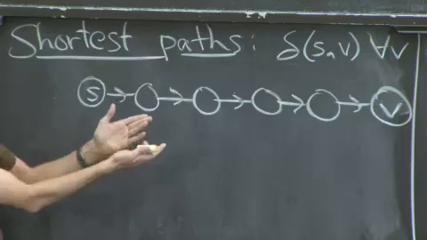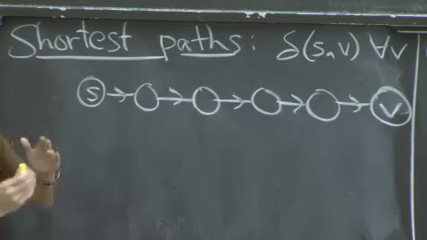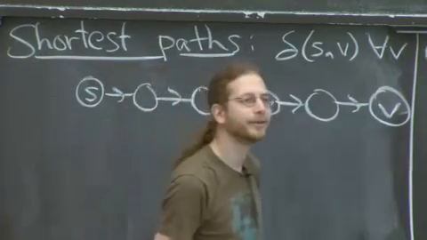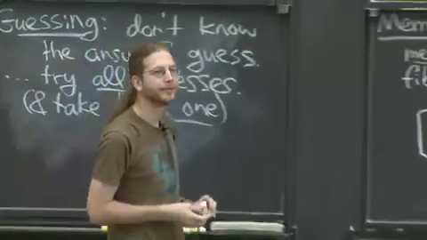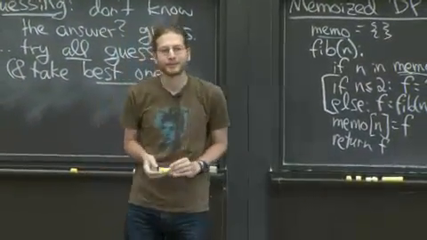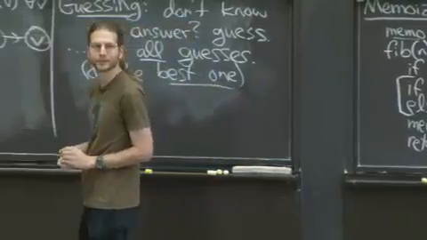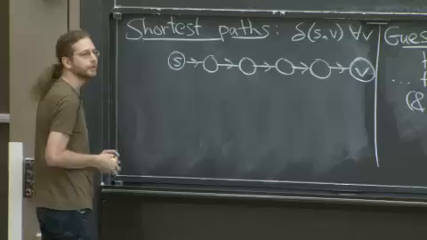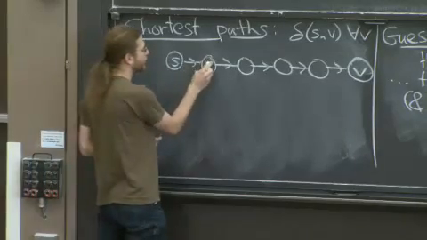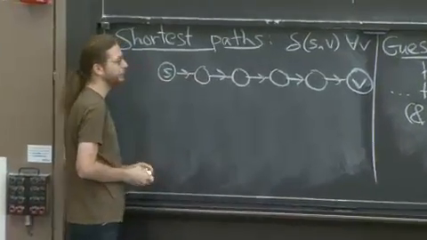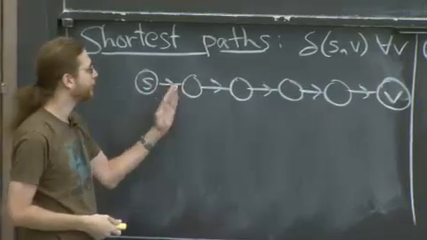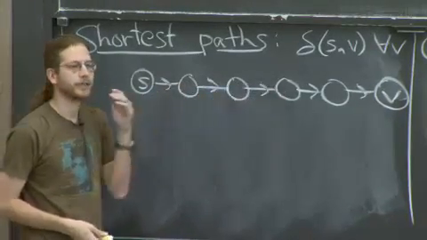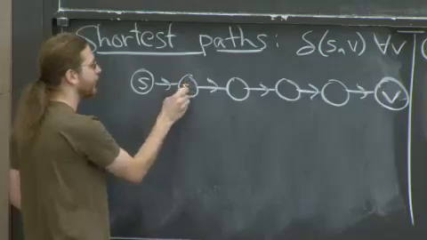Suppose this was it. You have an idea already? One thing you could do is look at everywhere you can go from S and say, what's the shortest path from each of those nodes? Good. So I could look at all the places I could go from S, and then look at the shortest paths from there to V. So we could call this, I don't know, S prime.